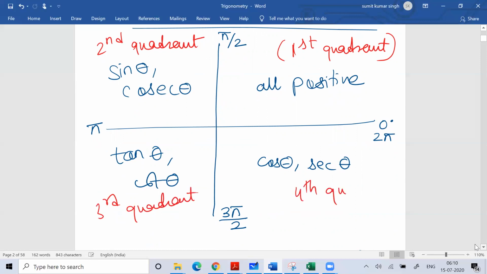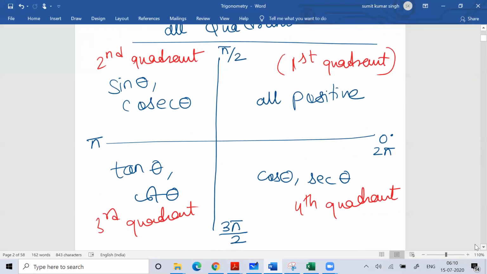Now, the same application of coordinate geometry, where we talk about quadrants, can be put in the form of trigonometry, where you can understand this angle. The angle will start from here. This is 0 degree. Then this would be 90 degree. 90 degree is nothing but pi by 2. Then pi is 180 degree. Then 270 degree is 3 pi by 2.